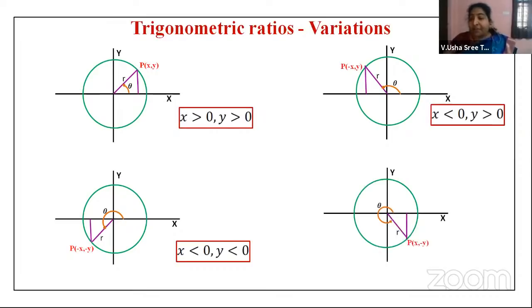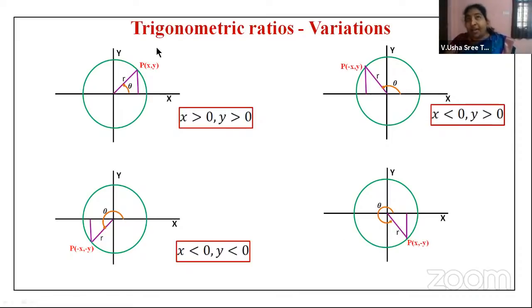So next, the last one, you're taking a point in the fourth quadrant. In the fourth quadrant, what is negative? The y value is negative. That is your opposite side, right? Adjacent is positive here. So in this case, where is that?